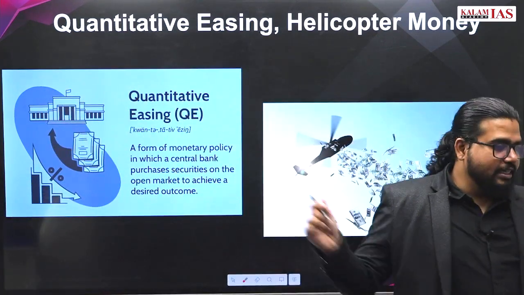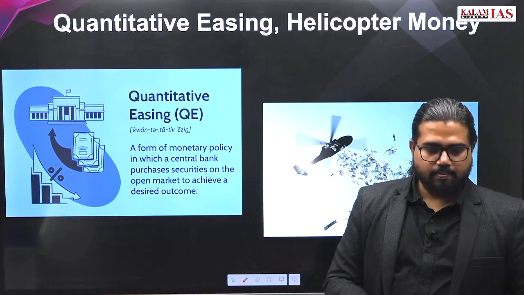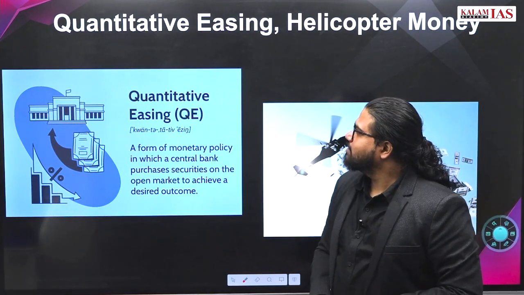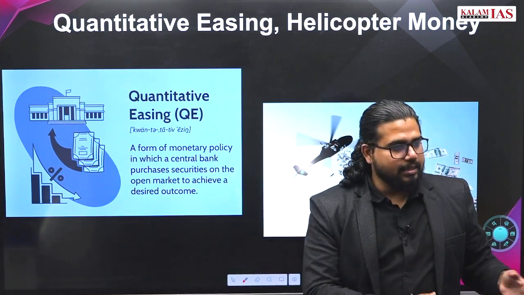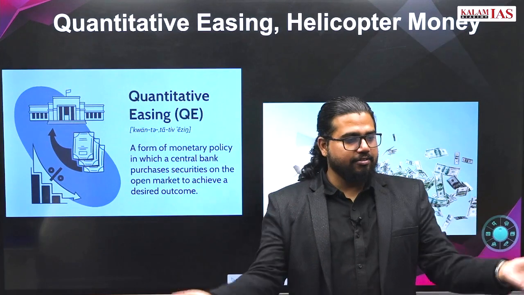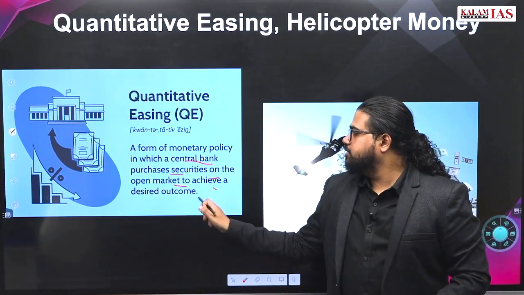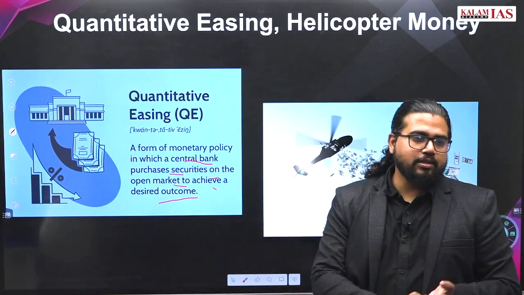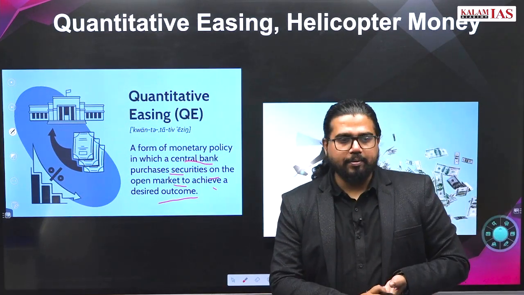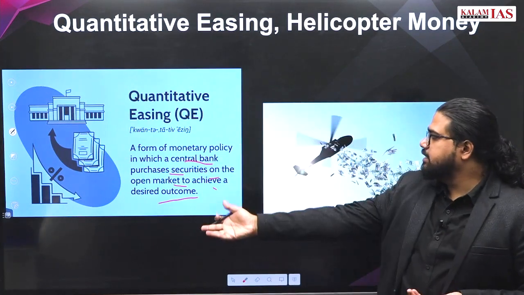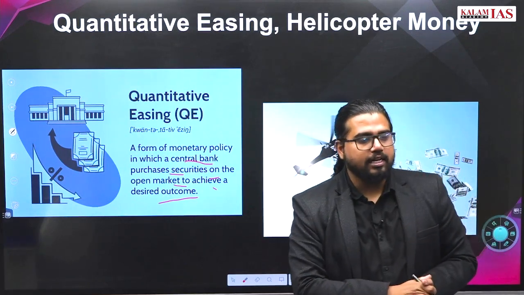Now tell me, what is quantitative easing? Why you are saying USA? Quantitative easing is a general term. It can be anywhere. Central bank purchases securities on open market to achieve desired outcome. We told that open market operations. Open market operations, central bank is purchasing the securities and supplying more money, injecting more money into the economy.